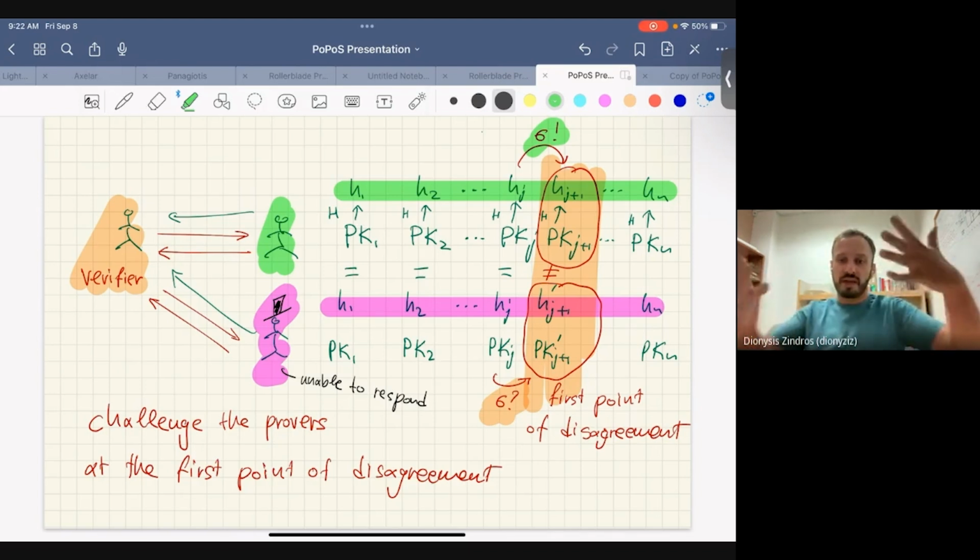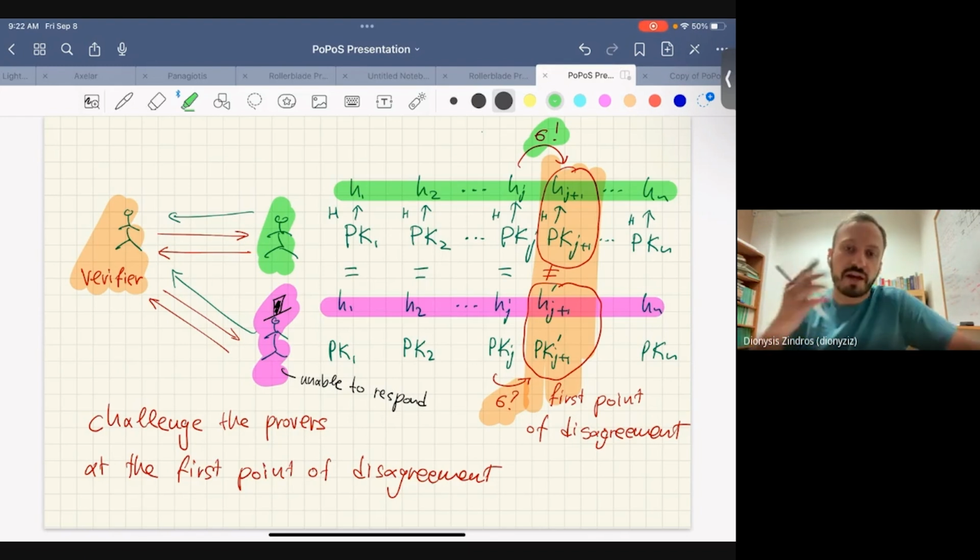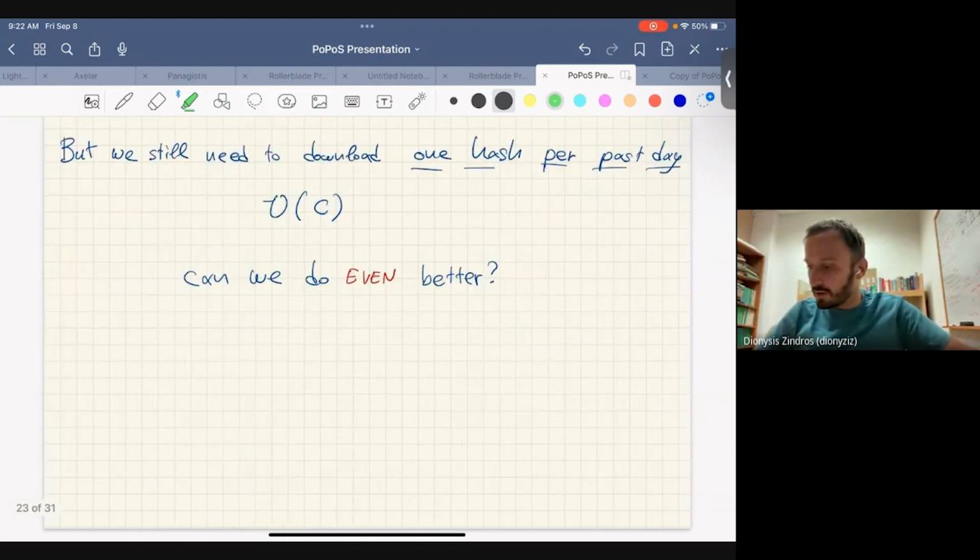Now the verifier takes all these hashes, puts the arrays one on top of the other, and compares them element by element. Once they see the first point of disagreement, they take the previous one and that one, j and j plus 1, and they request these hashes to be opened from the provers, and the signatures to be presented from the committee of epoch j to the committee of j plus 1. The point here is to retrieve the first point of disagreement among the committees. If I can do that, then I'm all set for verifying my state.